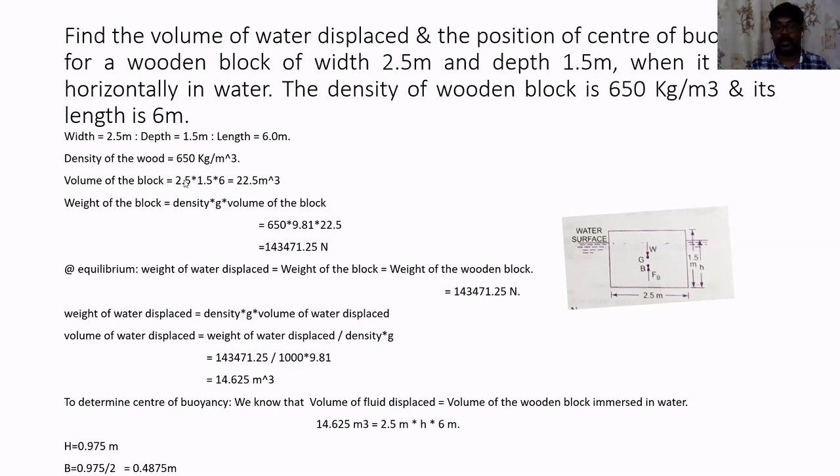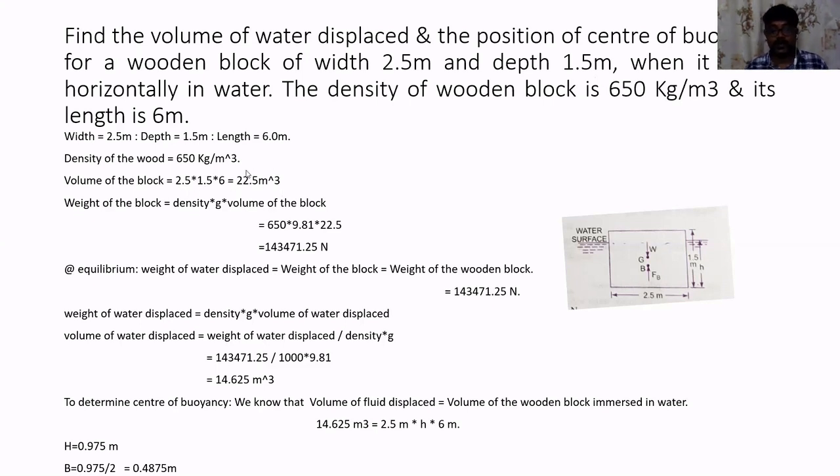Volume of the wooden block will be equal to 2.5 into 1.5 into 6 meter, so that will be equal to 22.5 meter cube. So this is all about the volume of the wooden block that we have got.